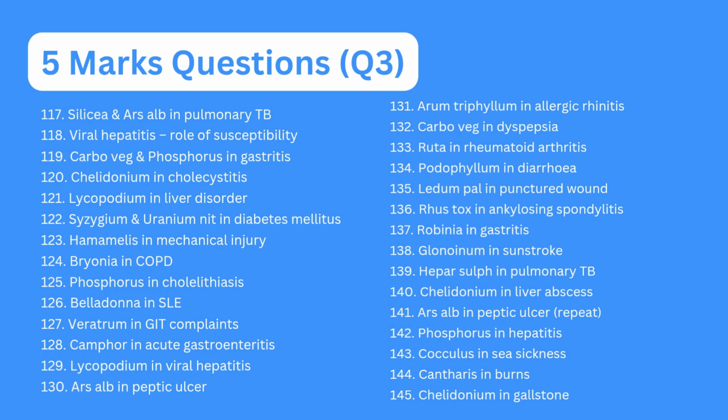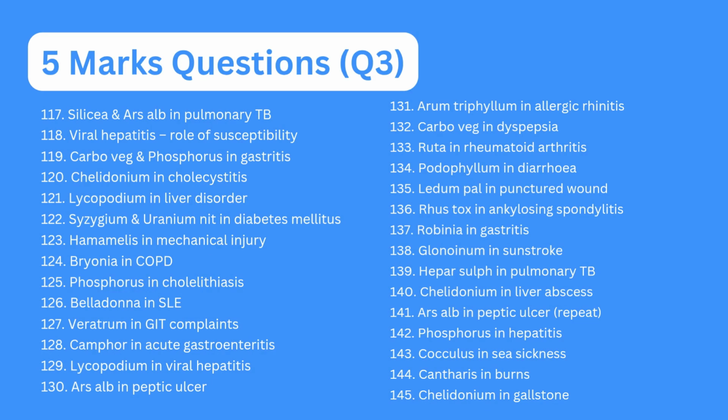phosphorus in cholelithiasis, belladonna in SLE, veratrum in GIT complaints, camphor in acute gastroenteritis, lycopodium in viral hepatitis, arsenic alba in peptic ulcer, aurum triphyllum in allergic rhinitis, carbo veg in dyspepsia, ruta in rheumatoid arthritis, podophyllum in diarrhea, ledum pal in punctured wound, rhus tox in ankylosing spondylitis, robinia in gastritis,